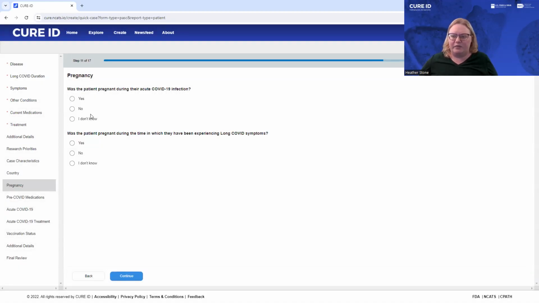We then ask about whether the patient was pregnant either during their acute COVID-19 infection or during their experience of long COVID symptoms.